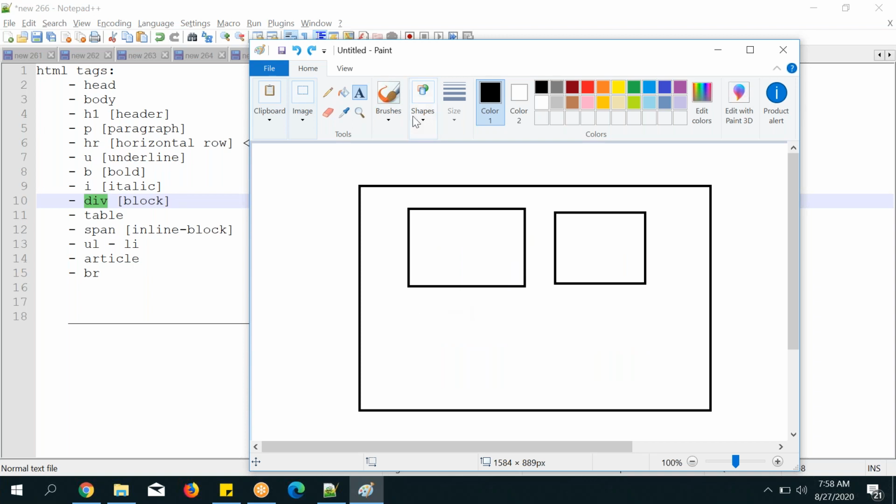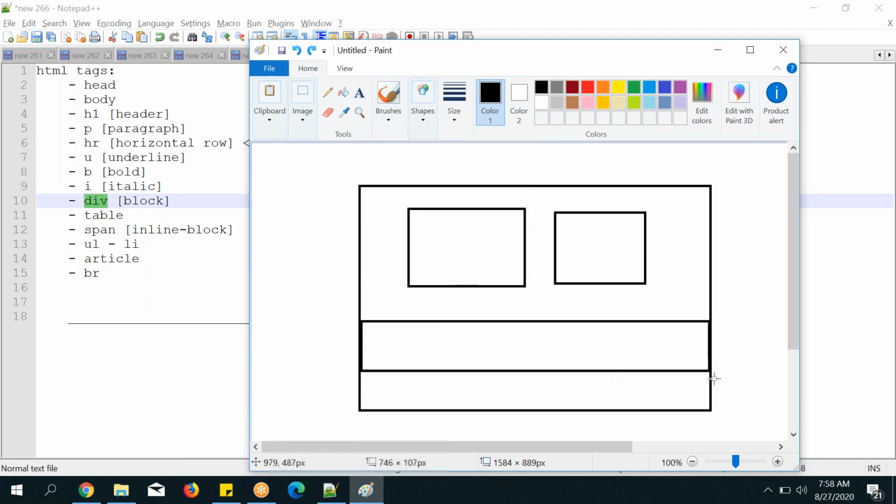If I want to draw a picture, from left to right, generally this is the property of the div. In a page, it occupies from left to right, and the height will increase based on the content. It's like a paragraph tag I told you about, but paragraph and div are different. Div is nothing but a container kind of thing.